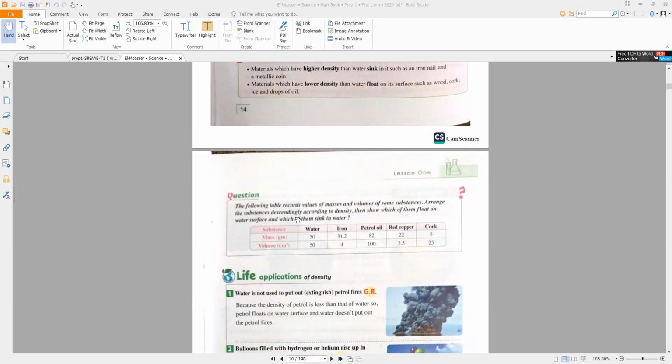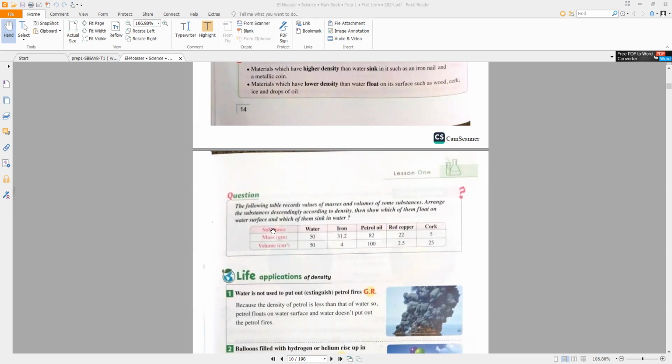Arrange the substances according to their density, then show which of them float on the water surface and which of them sink in water. You will answer this question by calculating the density of each substance by mass divided by volume. 50 divided by 50 equals 1. 31.2 divided by 4, you will measure the density of iron. You will measure the density of petrol oil by mass divided by volume, and red copper and cork. You will measure the density of these substances by mass divided by volume.